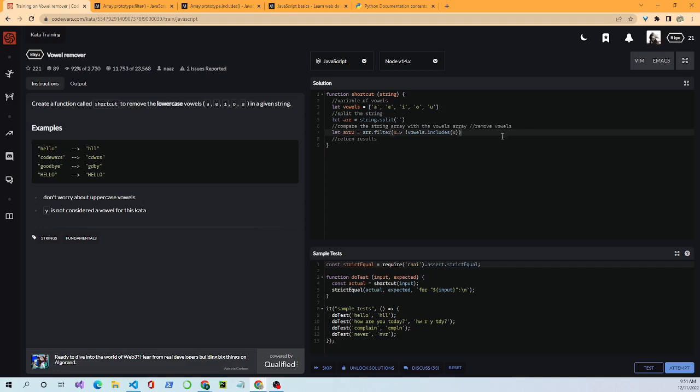Let me explain this for a second. We set up a new variable, basically a new array, because filter will work through each element in the arr array. It checks if the vowels array does not include x, and it puts that element back into this newer array called arr2.